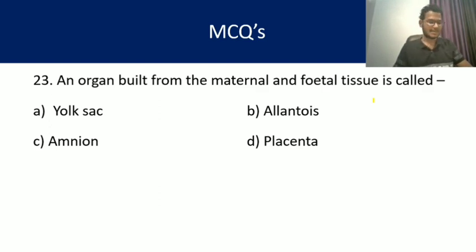The allantois, we know, is helpful in excretion of liquid waste as well as used gases. Amnion is important. It surrounds the fetus with amniotic fluid, allows nutrients to reach the fetus, and helps in the passage of excretory material from the fetal body. But the organ built from maternal and fetal tissue is the placenta, my dear friends. Answer is D, and it is very clear also.